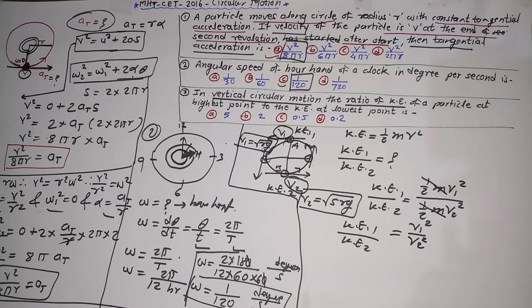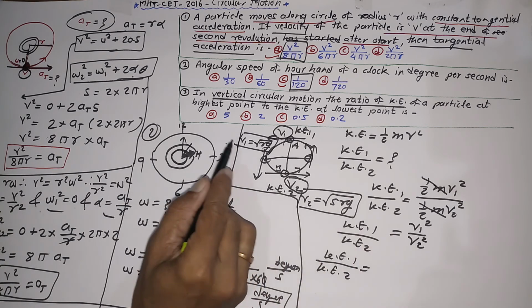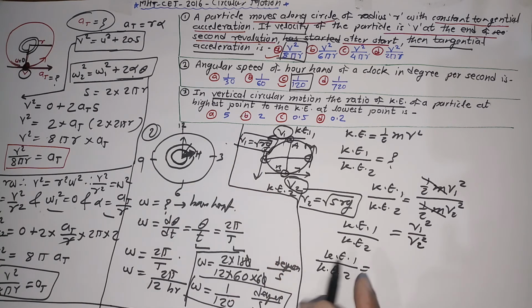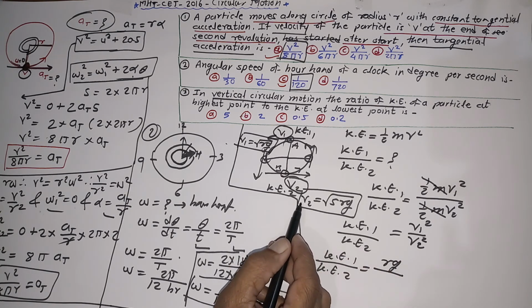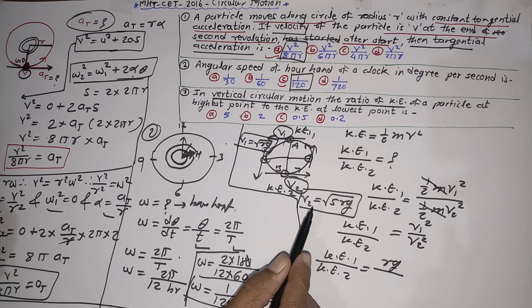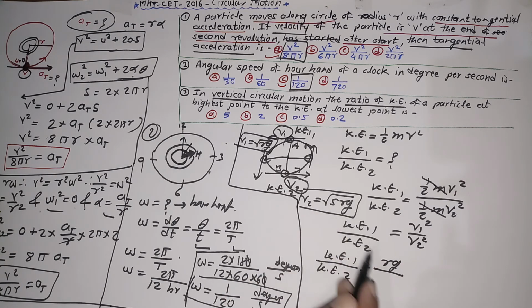So kinetic energy 1 upon kinetic energy 2 equals rg upon 5rg. Here rg gets cancelled, and finally we came to know that kinetic energy 1 upon kinetic energy 2 is 1 upon 5, which is nothing but 0.2. And finally we got the answer.